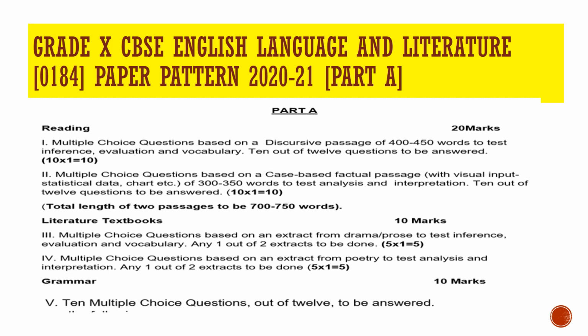Then question 3, multiple choice questions based on an extract from drama or prose to test inference, evaluation and vocabulary. Any 1 out of 2 extracts to be done for 5 marks. Question number 4, multiple choice questions based on an extract from poetry to test analysis and interpretation. Any 1 out of 2 extracts to be done for 5 marks. Question number 5, 10 multiple choice questions out of 12 to be answered for 10 marks.